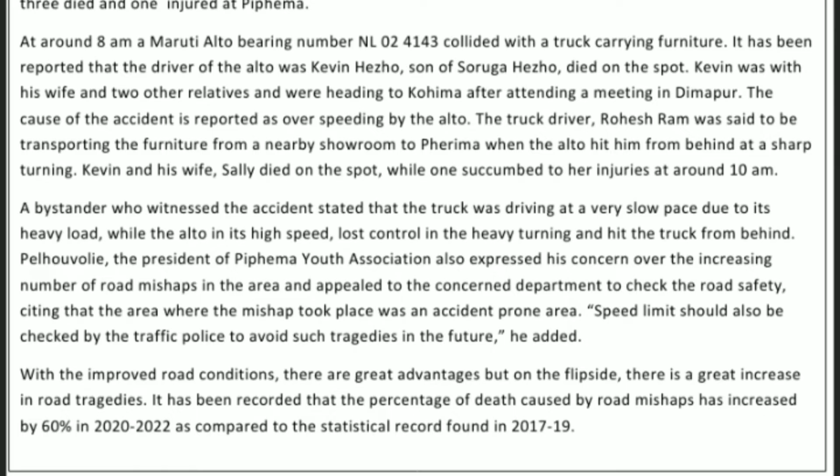And in the third paragraph, we also wrote about the witnesses who witnessed that incident and what they said. We also added a particular fellow called Pelhuvulia. This is just an imaginary name, whom we considered as the president of PPMA Youth Association, and also his concern about the situation and what he quoted about road safety and so on.